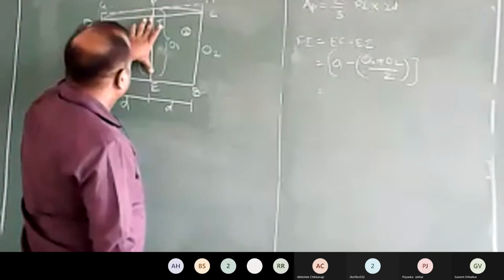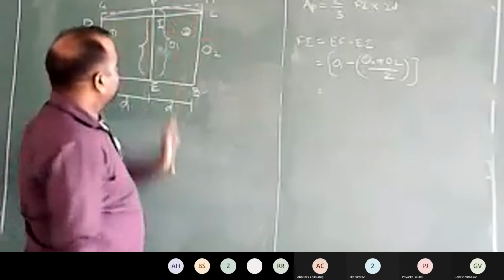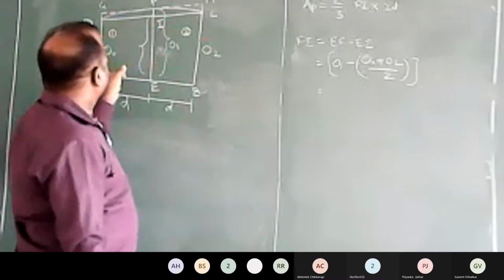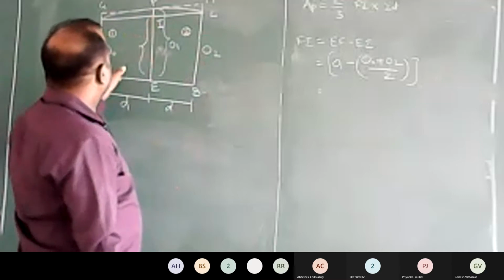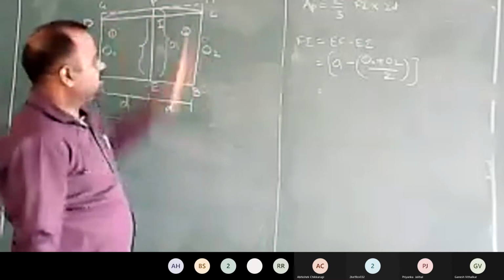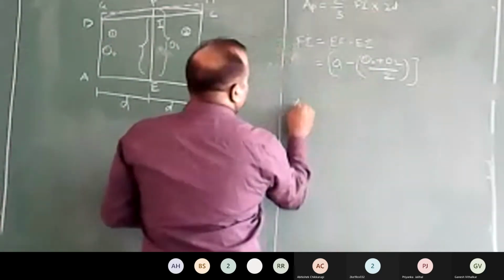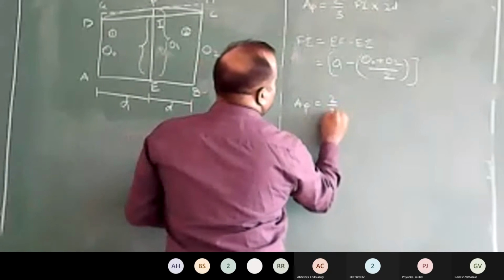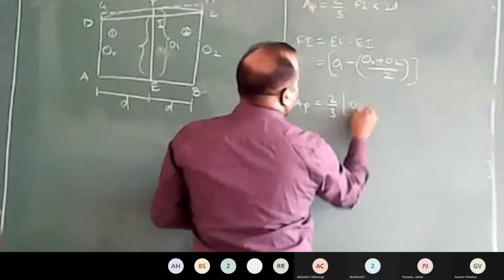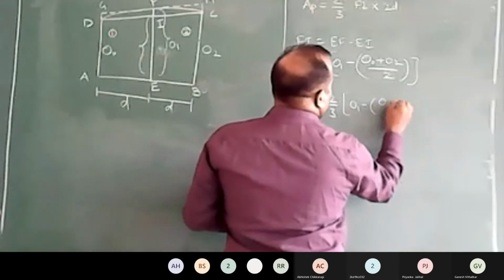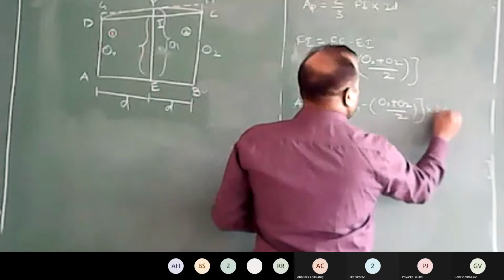Your Ei will be equal to, as the variation is linear, the average of O0 and O2. This portion, Ei is going to be the average of O0 and O2 here because the variation is linear. Now I will substitute this here. Area of parabolic portion is 2/3 times of my Fi. Fi we have as O1 minus O0 plus O2 by 2, multiplied by 2d.